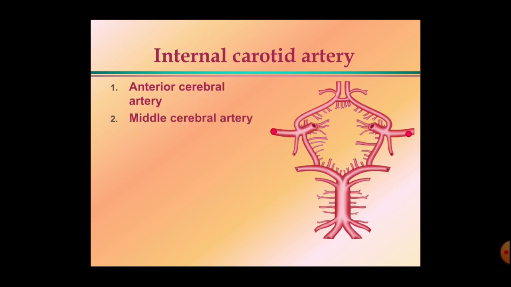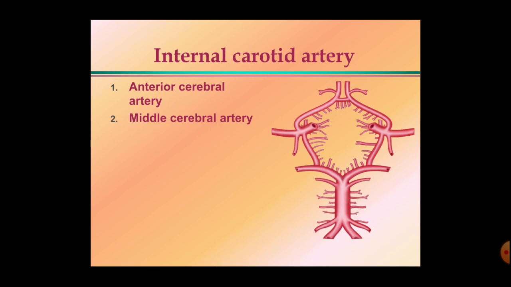The second branch is the middle cerebral artery. These 2 branches are the terminal branches of the internal carotid artery. The internal carotid artery terminates into the anterior cerebral artery, a smaller terminal branch, and the larger terminal branch, the middle cerebral artery.